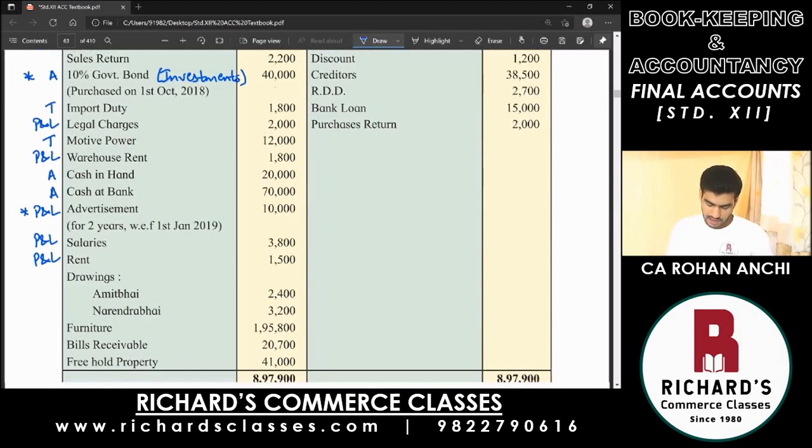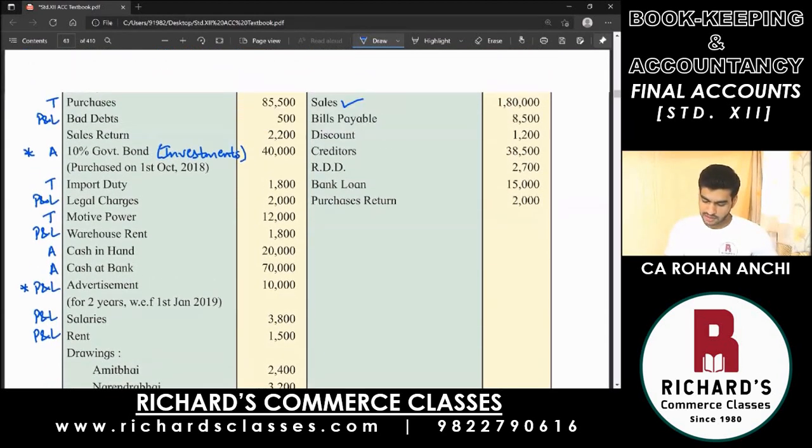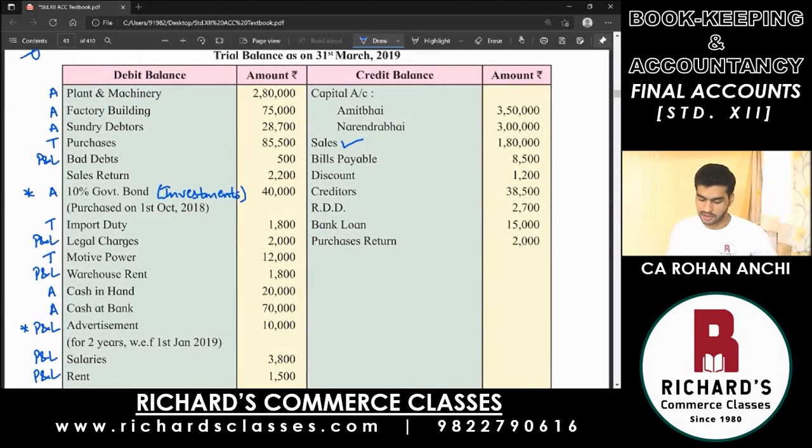Good. Then next, all the three items, where will you write? Furniture, bills receivable, and freehold property. Assets. All of them in the balance sheet on the asset side. Very good. Same way now, let us discuss about credit balances. Capital is the first item on the liability side. Sales, first item on the credit side of trading account.